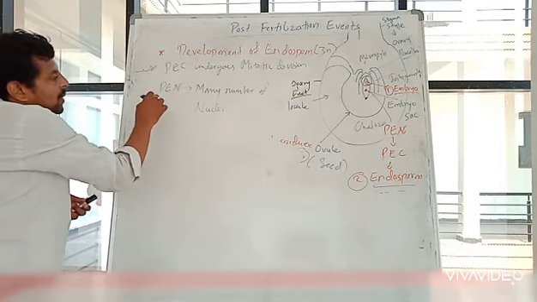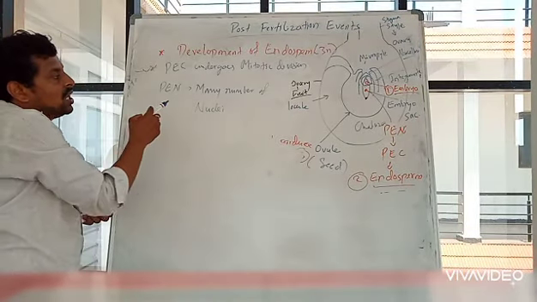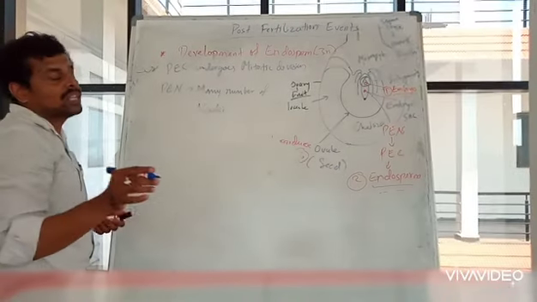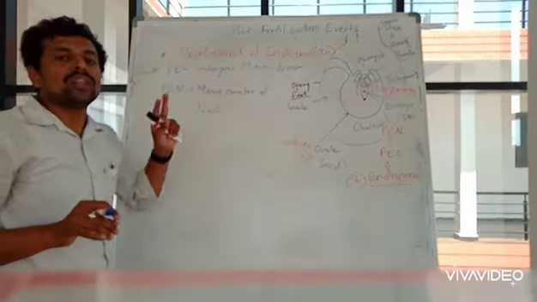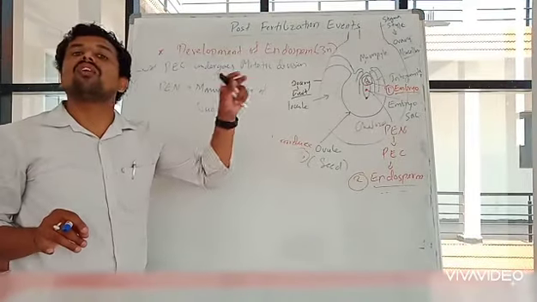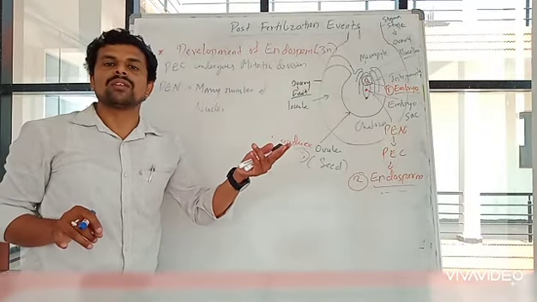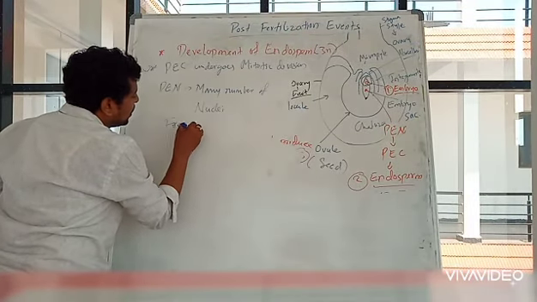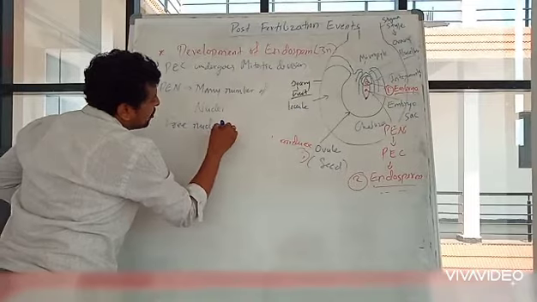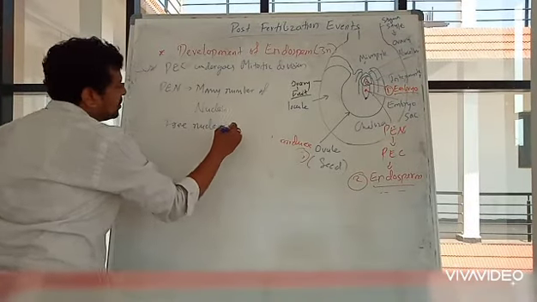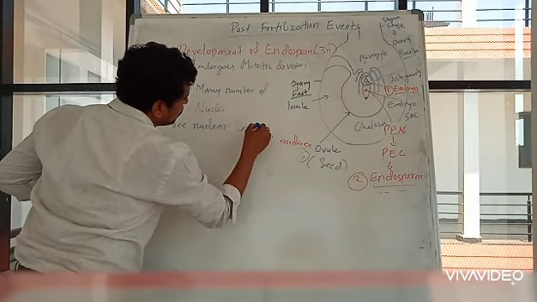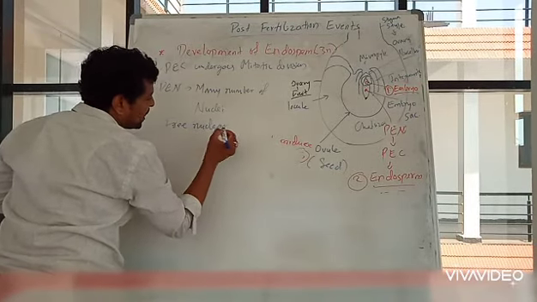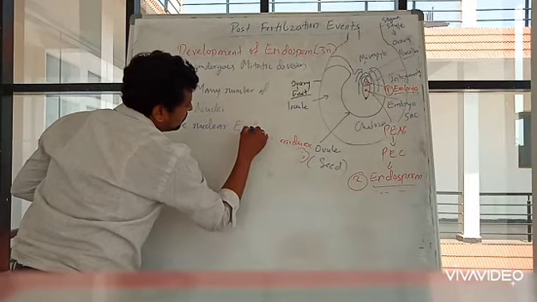So here the primary endosperm nucleus will divide mitotically, giving rise to many number of nuclei. Here the nuclear division will not be followed by cell wall formation. Only nuclei will develop. Okay. So this kind of development is known as free nuclear development. Or as the endosperm is developing, I will simply write free nuclear endosperm.